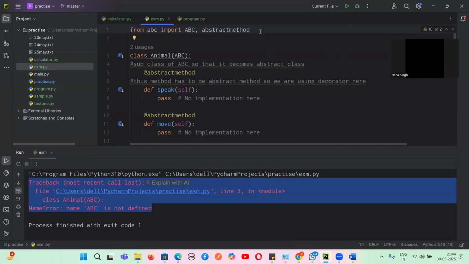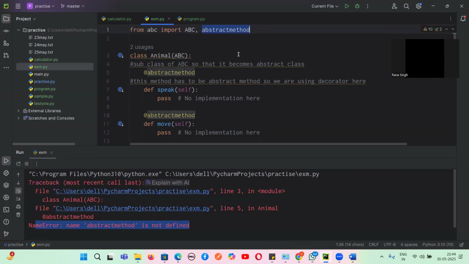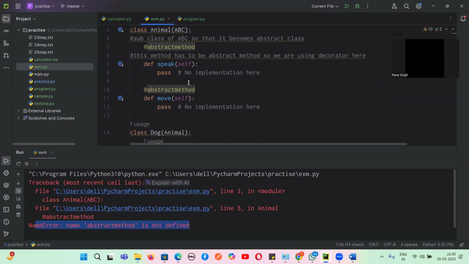So we have to do what? If I don't write this, comma, abstractmethod, so what is the error given? Abstractmethod is not defined. Are you able to understand, guys? So we have to import, guys, for abstraction, the abstract base class and abstractmethod. Then only you can write here, this is an abstract method. You cannot have a body in the abstract methods. If you write a body, that is not an abstract method.